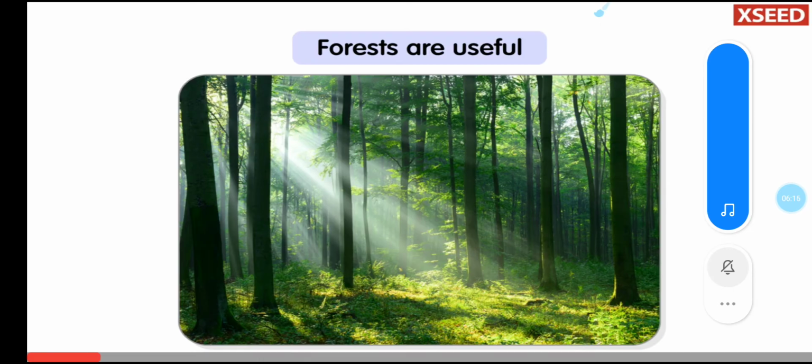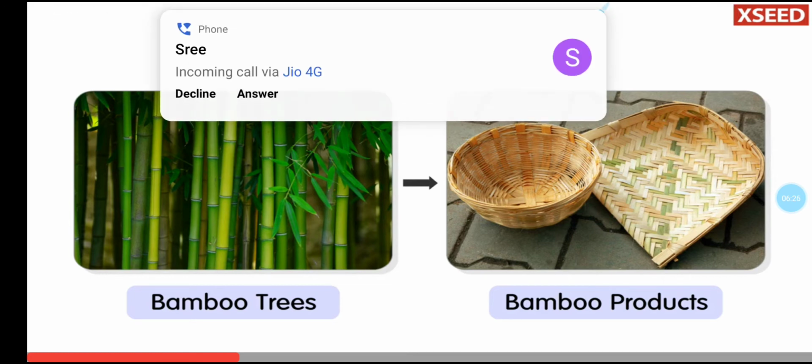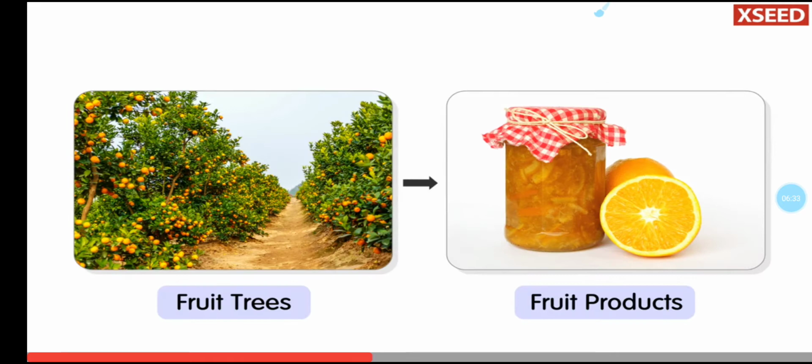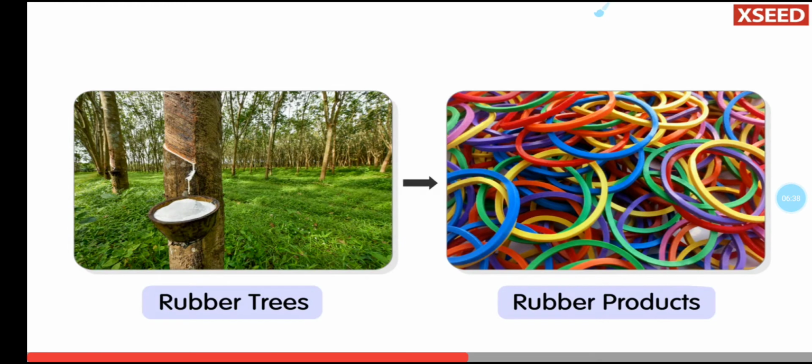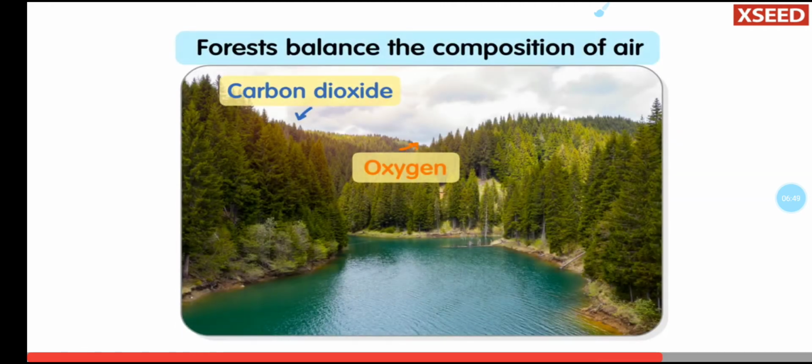Plants in forests are useful to us in many ways. We get many things like bamboo, wood, fruit, and rubber from forests. Forests also help in generating rainfall and balancing the composition of air.